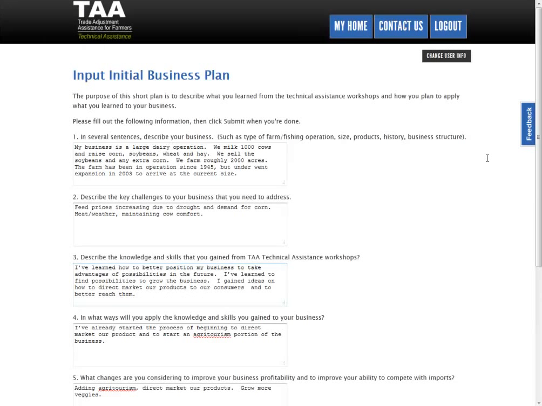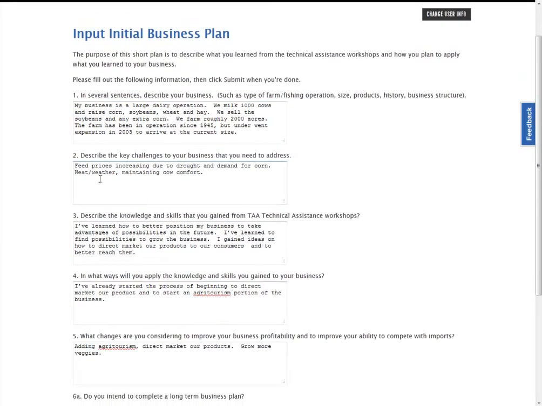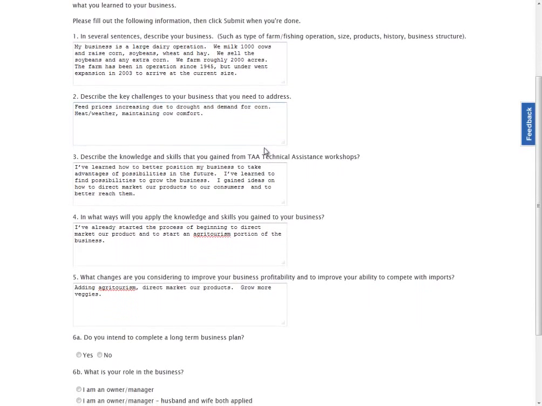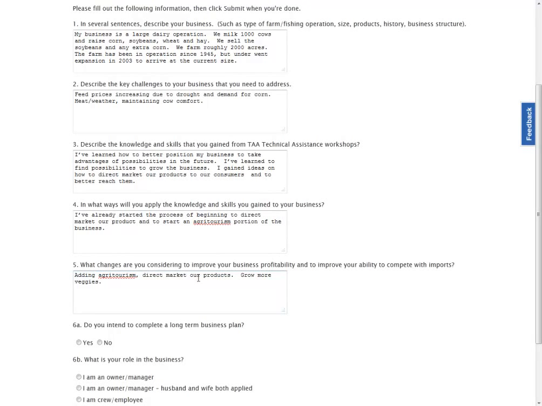Okay, so I've gone ahead and I've filled out each section. A question that we get quite often is, what do you need for the initial business plan? And really, we just need you to go through and try to answer each section. We'd like for you to put complete thoughts together, because we use the initial business plan as a way to line you up with a long-term business planning consultant, which is in step 4. So as you enter them in, just be thinking of what you want to do and try to help us out so that we can assign the right consultant to you so that you can get a good experience out of this.